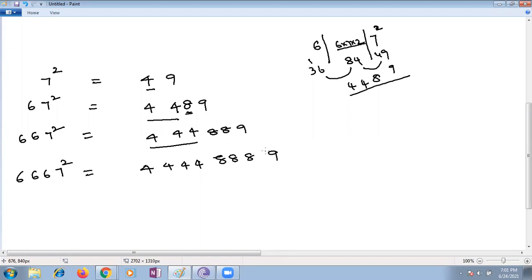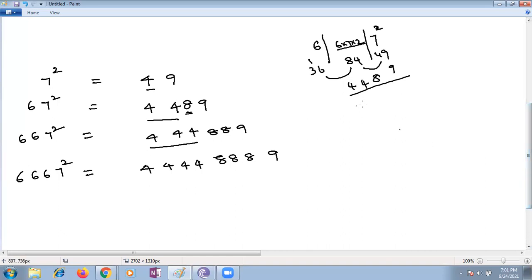Ma'am, is it like 6 into 7 plus 1, 48, like that? Please, what you said? 6 into 7 plus 1, 48. So we took 48 like that? 7 square. Ma'am, I got it, ma'am. Like 4 plus 4, we wrote 8. Okay. And here 6 plus 8, we get 14. Here we wrote 4, and up of the 3, we write 1. And 3 plus 1, we got 4.